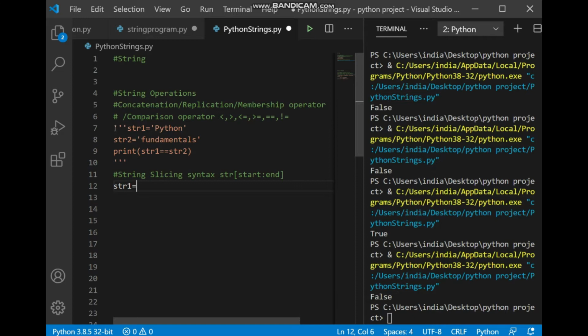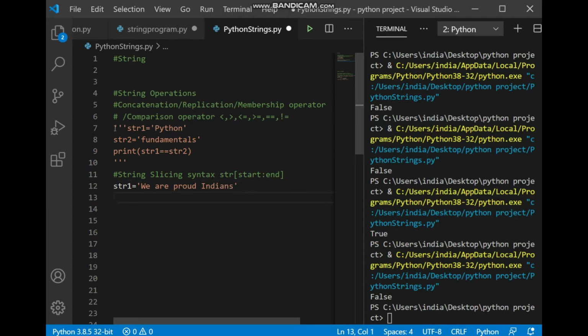I'm taking a string, string 1, and let's take a string with at least 2 to 3 words so that we can implement this. We are proud Indians. So this is our string 1, that is, we are proud Indians.